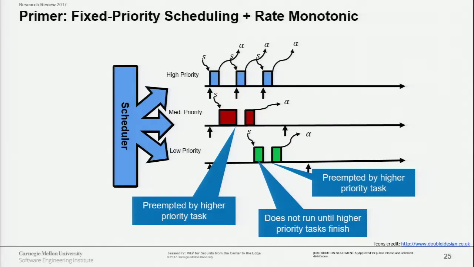So the way to think about this is in traditional real-time scheduling, we will have multiple tasks, and they will have different priorities. So you can see the blue task will have the highest priority because it's the one that arrives more frequently. The red one will be medium priority, and the last one will be the lowest priority. Every time the high priority one arrives, it will take the processor and preempt the others and delay them, right? But our schemes assume that we have a worst case execution time and we can verify the timing.